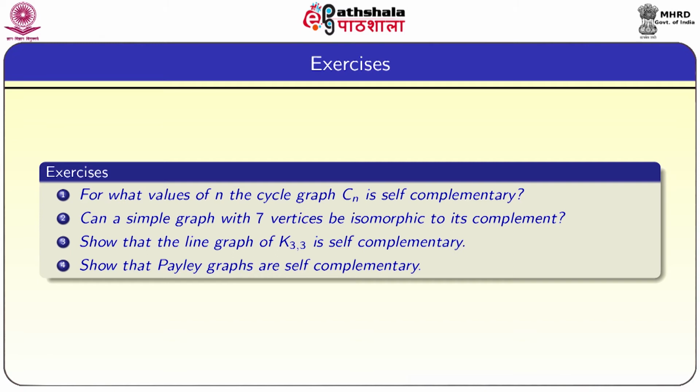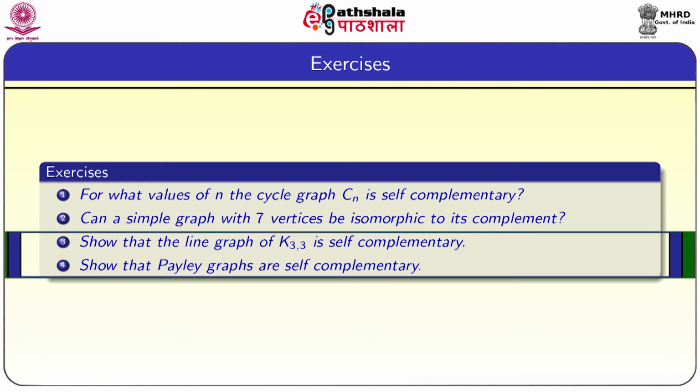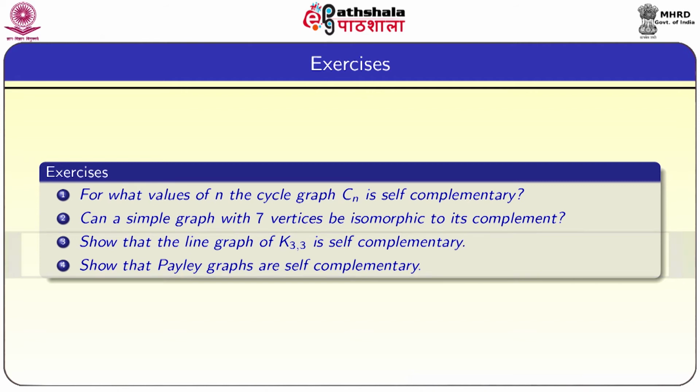And this is a little difficult to show, so one has to use pen and paper. Show that the line graph of K33 is self complementary. So, we need to find the line graph of K33 and we need to show that it is self complementary. And also Paley graphs, which we discussed in the second module, are also self complementary graphs. These are nice non-trivial examples of self complementary graphs.